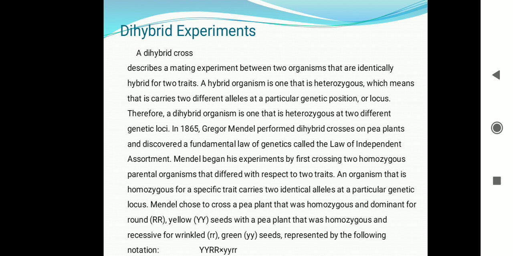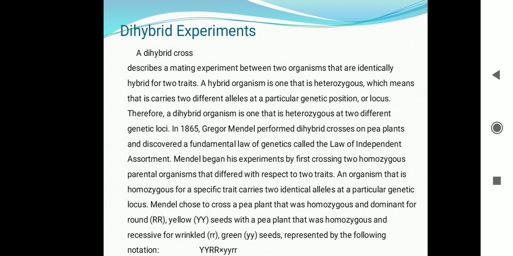Now for the dihybrid cross, Mendel took pure breed pea plants with round and yellow seeds and also pure breed plants with wrinkled green seeds. We know that the pure breed genotype has similar genes. So for round and yellow, we have the genotype capital Y and capital R. Similarly for wrinkled green, the genotype will be small y and small r.